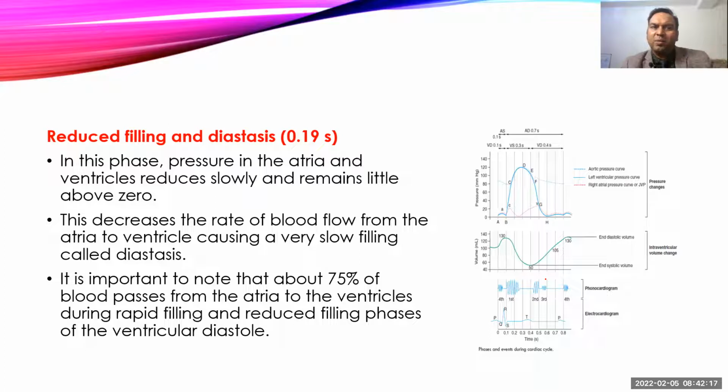So whatever blood is coming from the major veins like the superior and inferior vena cava goes directly into the ventricle. The atria is just like a bypass, just a way to go from the veins directly into the ventricles. And if you see, the blood feels like it is not moving at all, and that's why this phase is also named diastasis.